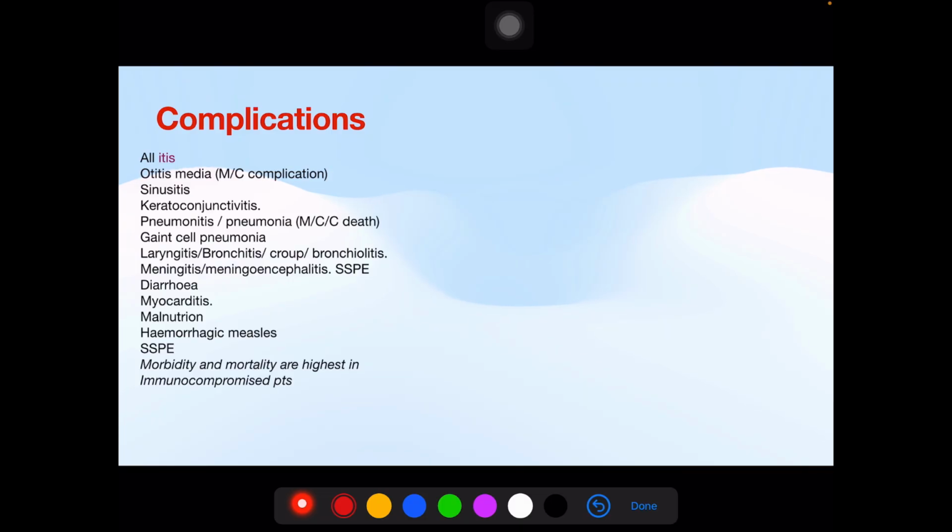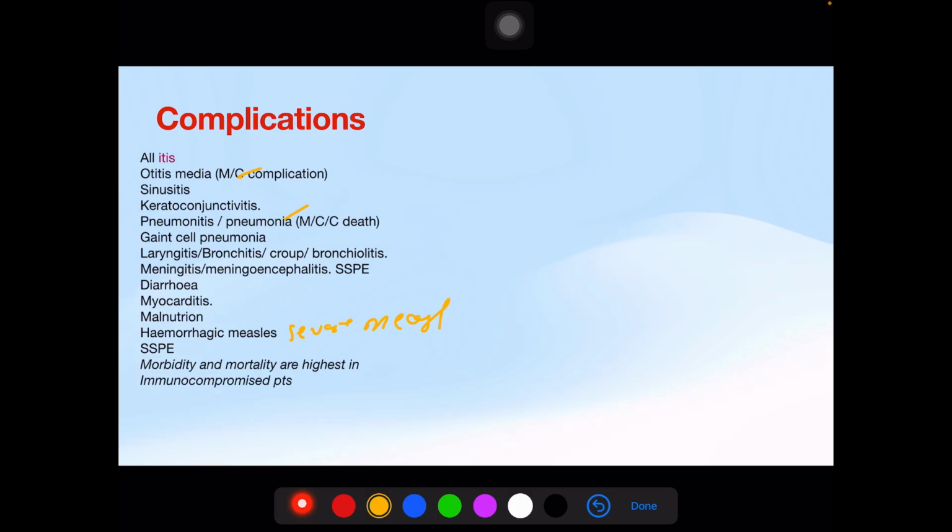Complications, you can remember by all the itis, head to toe, whatever itis you know, you have to name them. The most common one is otitis media, and the most common cause of death is pneumonia. Other complications are sinusitis, keratoconjunctivitis, conjunctivitis, giant cell pneumonia, laryngitis, bronchitis, croup, bronchiolitis, meningitis, meningoencephalitis, SSPE, diarrhea, myocarditis, malnutrition, hemorrhagic measles, which is a severe form of measles.